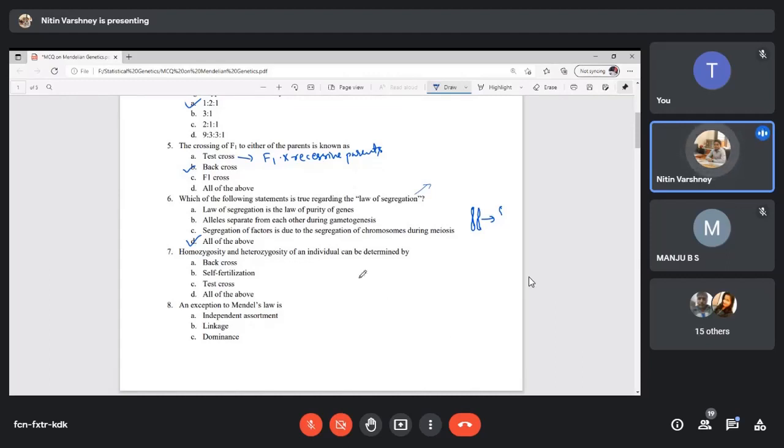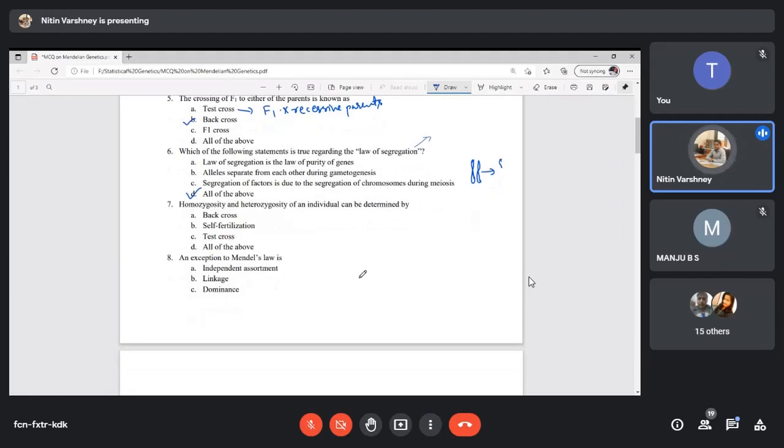Now, next question: homozygosity and heterozygosity of an individual can be determined by... Suppose I don't know which type of parent is there, but I know the offspring are all heterozygous or all homozygous. Then what is the test? I told you in yesterday's class, it will be the test cross.